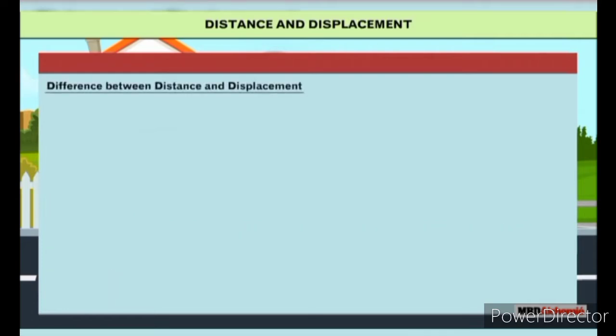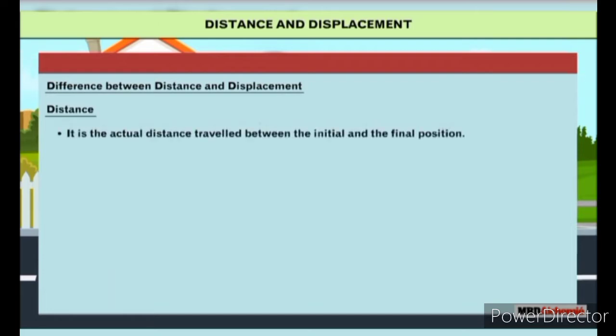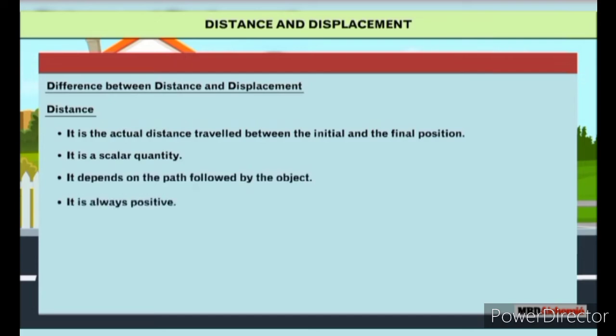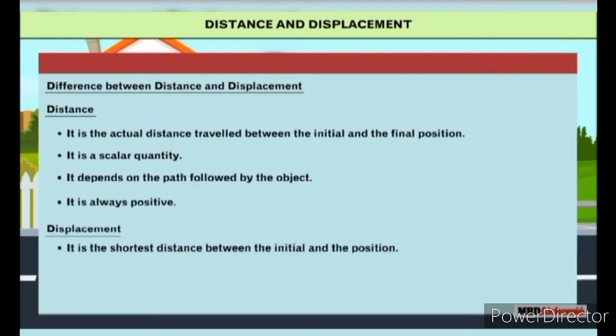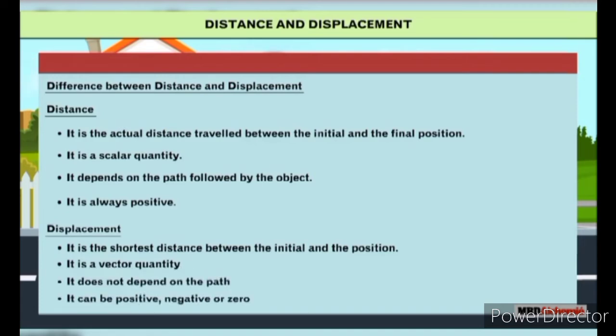Difference between distance and displacement. Distance: it is the actual distance traveled between the initial and the final position. It is a scalar quantity. It depends on the path followed by the object. It is always positive. Displacement: it is the shortest distance between the initial and the final position. It is a vector quantity. It does not depend on the path. It can be positive, negative, or zero.